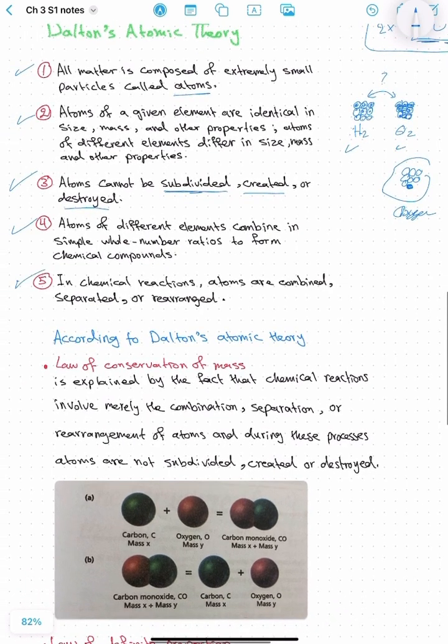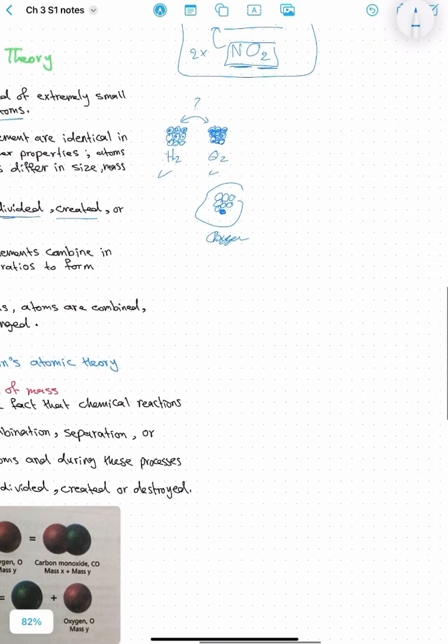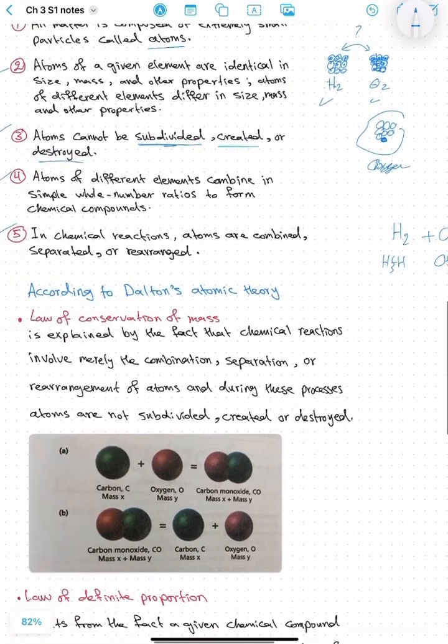Number 5, in a chemical reaction, atoms are combined, separated, or rearranged. Let's say we have hydrogen reacts with oxygen to produce H2O. Look here, hydrogen is bonded to hydrogen. Here, oxygen is bonded to oxygen. But here we have 2 atoms of hydrogen bonded to oxygen. So you're just rearranging them. You break this bond, and form another bond between oxygen and hydrogen. That's why you never lose any atom.